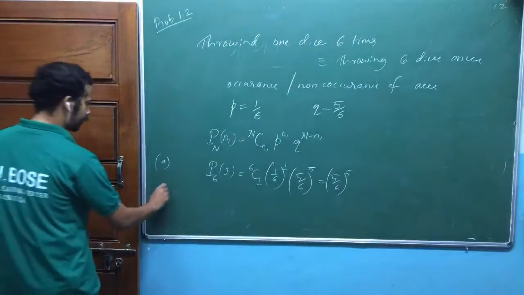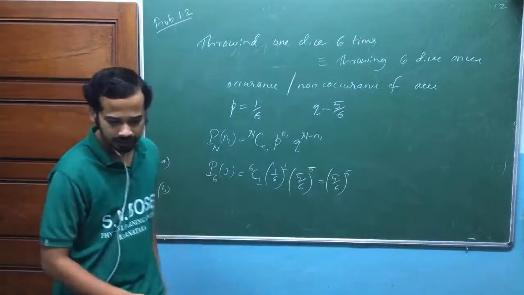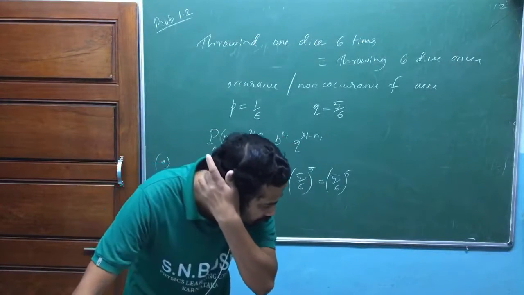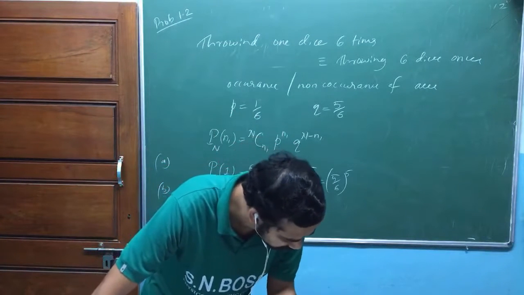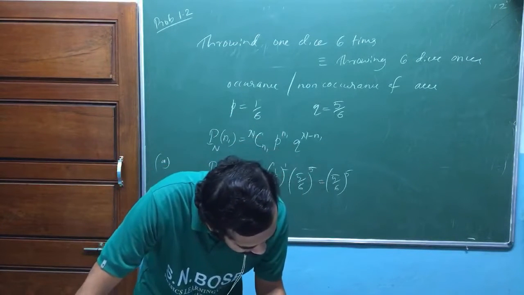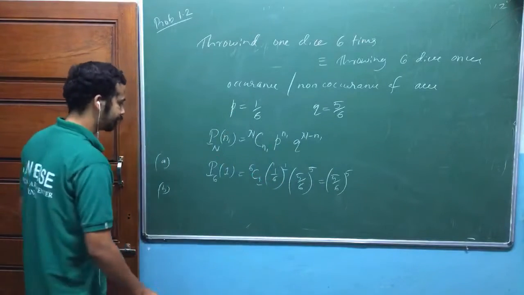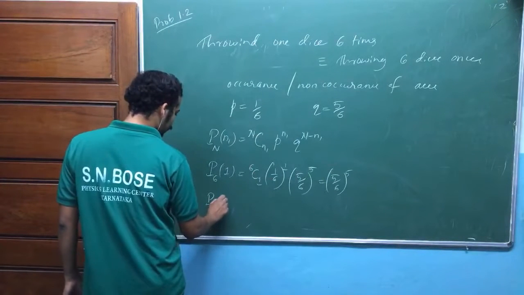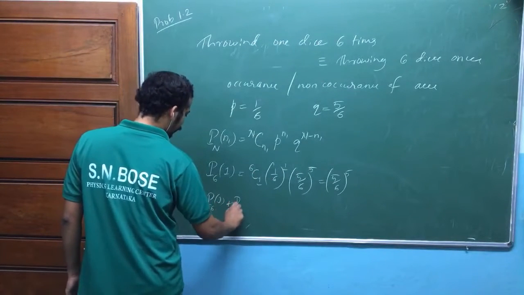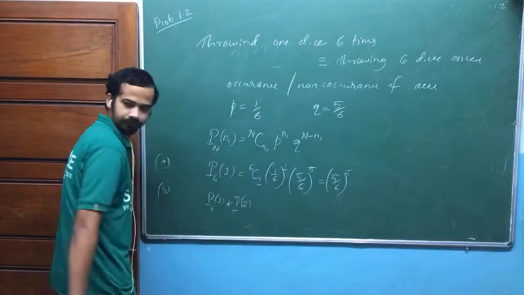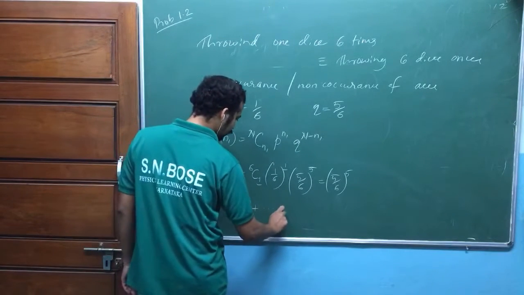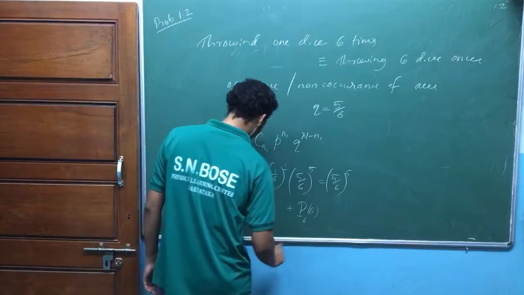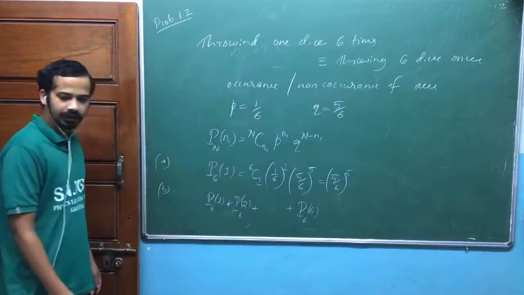Is that okay? Part B of the question. Again, you can have some other approach. I think in a book he may be talking about something else, but let me do it my way, okay? Now, the next one is, what is the probability of getting at least 1 A? Probability of getting at least 1 A means probability of getting 1 A plus probability of getting 2 A's, isn't it? Plus and so on, probability of getting all A's, am I right? This is the probability of getting at least 1 A.